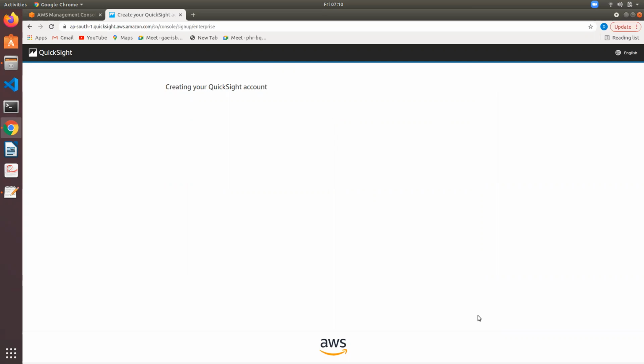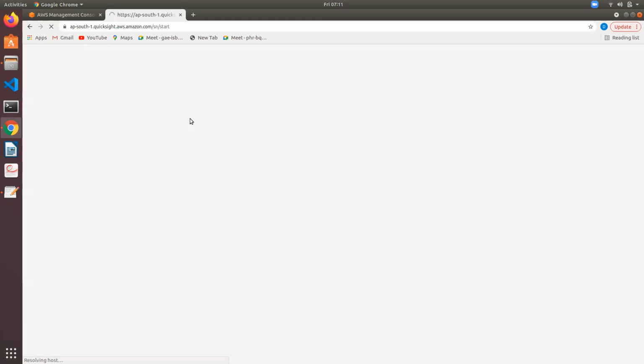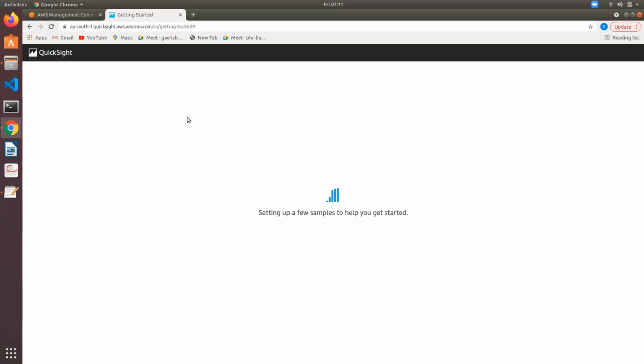So we have Power BI, Tableau, like these are visualization tools, or we call them business intelligence tools. You can create real-time dashboards or reports, visualize your data, and these visualizations will bring some insights from the data. Go to Amazon QuickSight. Amazon QuickSight is also a visualization tool, a business intelligence tool.